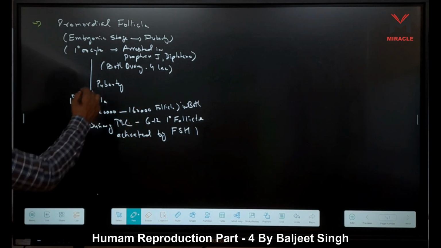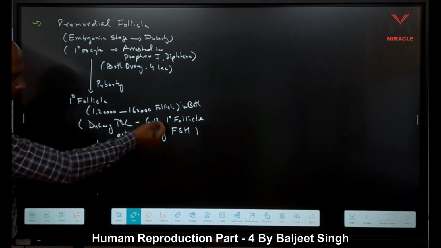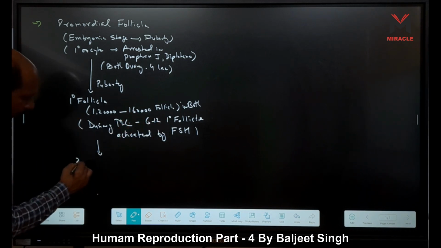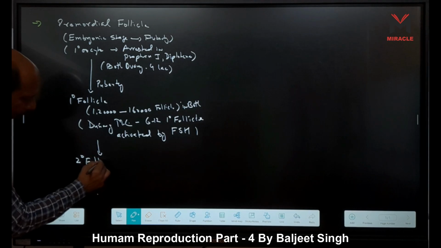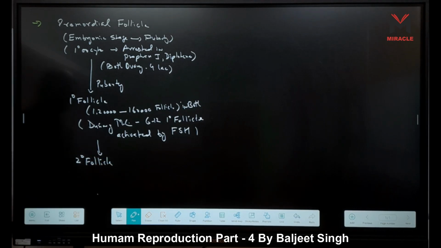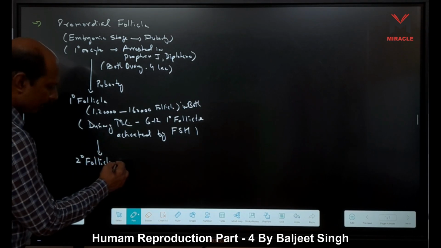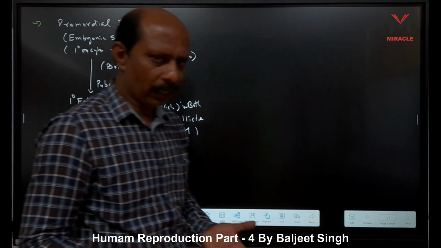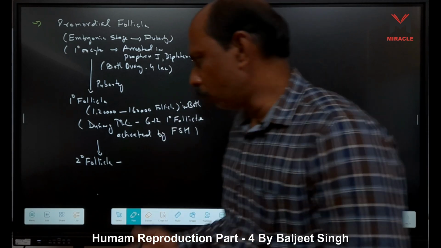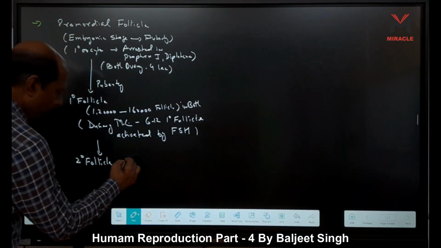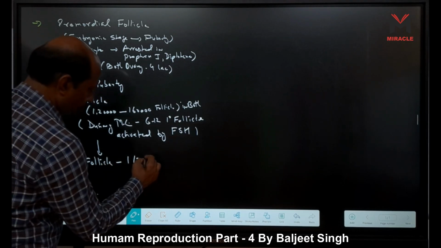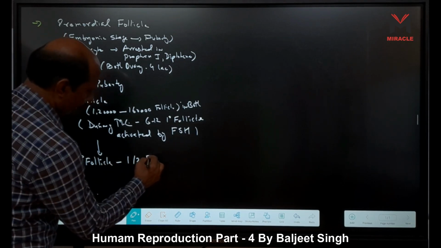These activated primary follicles form secondary follicles. But of the 6 to 12 secondary follicles, maximum degenerate. Only 1 or 2 follicles remain, right?